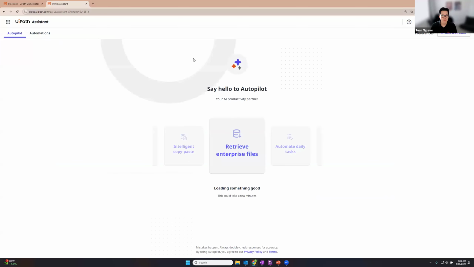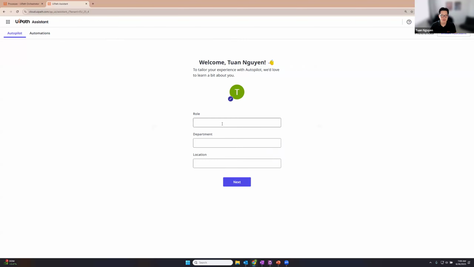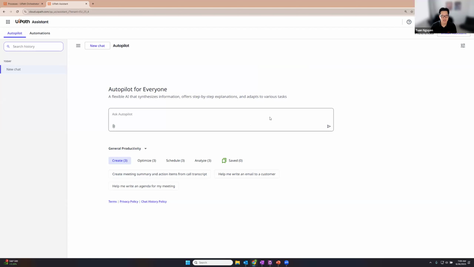All right, so you can see it loading up here. After I've installed Autopilot for Everyone, I'll get this new Autopilot tab. It'll load up Autopilot, and then I'll be able to chat with it. For your first run experience, it'll ask you to populate this information: your role, your department, your location. This will be included in the system prompt for Autopilot for Everyone to make your responses or recommendations more relevant to who you are. After I provide that information, I click next, and then I would go to the page itself.